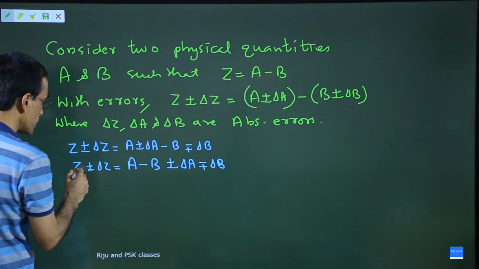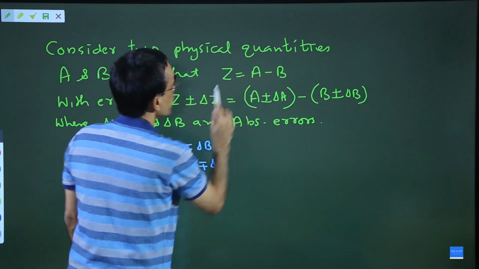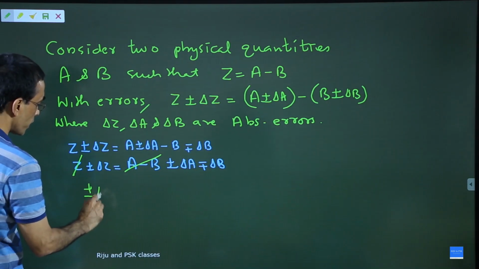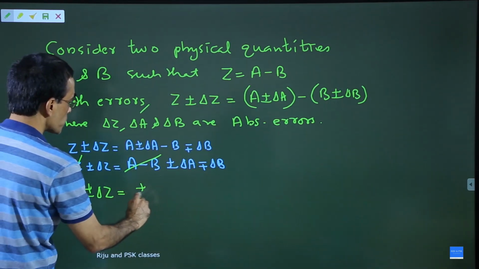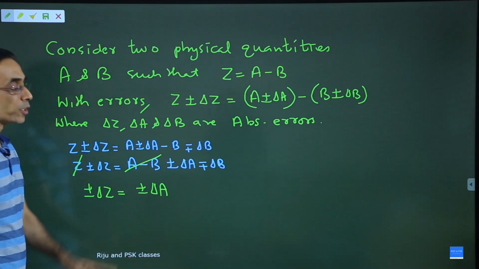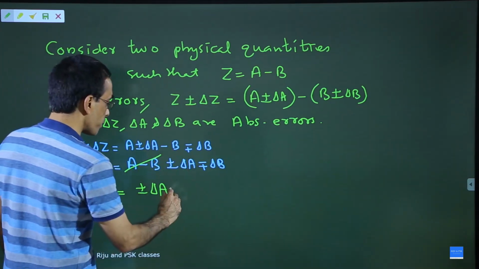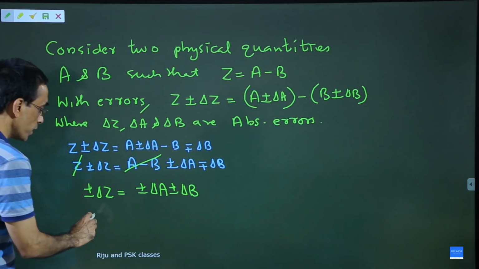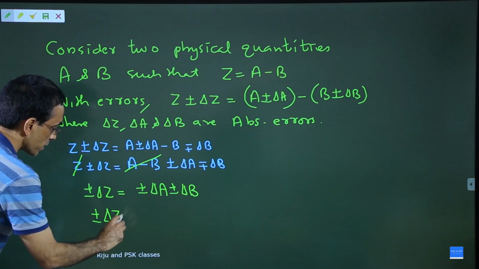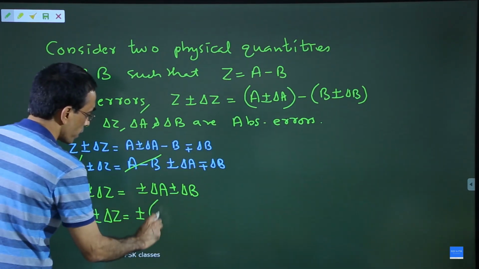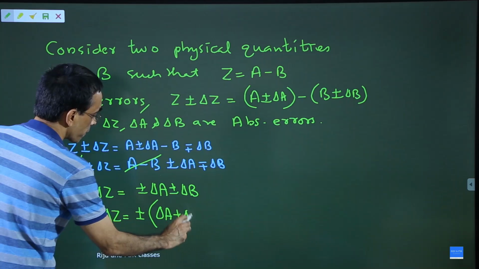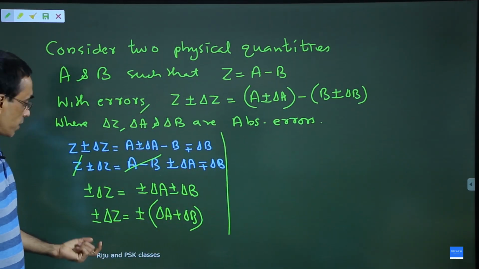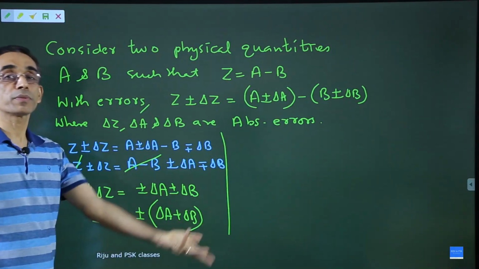Now you can see Z equal to A minus B. So we can say as Z equal to A minus B, this will cancel. So we will get plus or minus delta Z is equal to plus or minus delta A. I told you minus or plus or minus represents the same thing. So this is plus or minus delta B. Now from this one we can say plus or minus delta Z is equal to plus or minus, common, delta A plus delta B. So in subtraction, the final absolute error is the sum of the absolute errors.